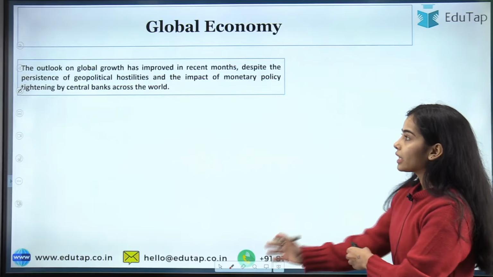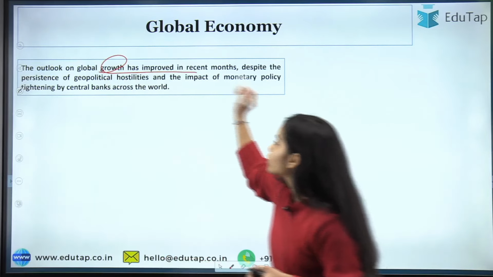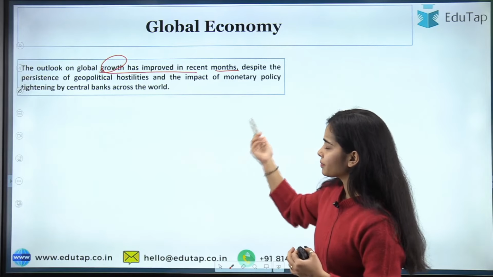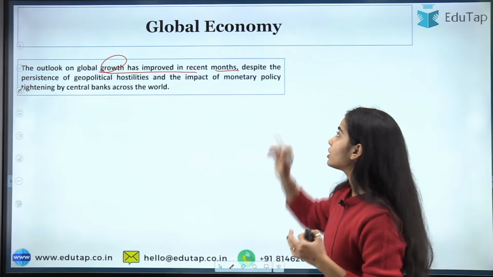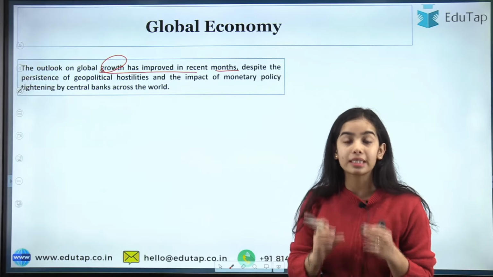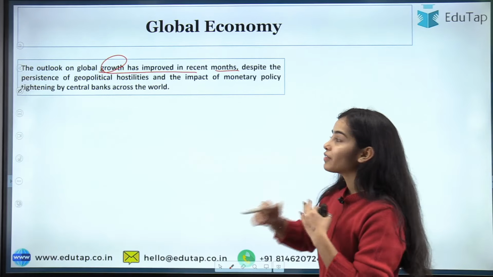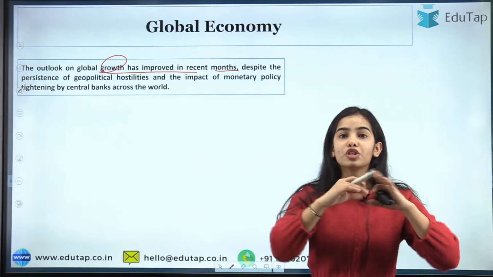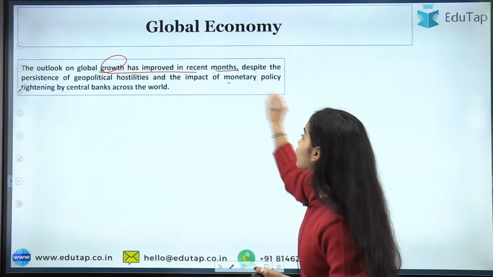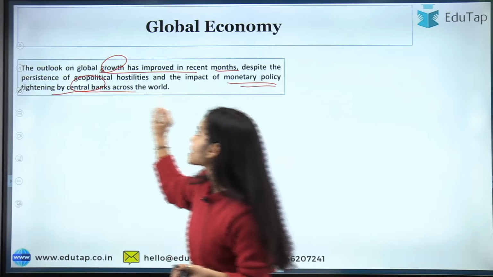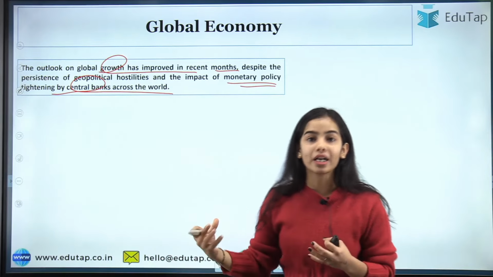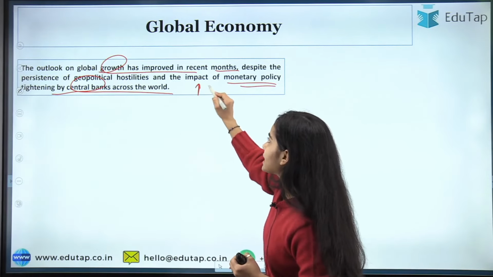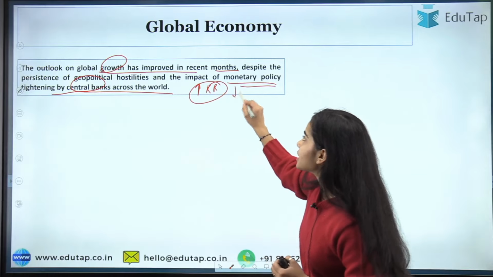So, now coming to the global economy, the outlook on global growth has improved in recent months, even though the persistence of geopolitical hostilities is happening. Even though the geopolitical tensions are there, the impact of monetary policy tightening by central banks across the world has also led to a bad effect, because due to the tightening of monetary policy, let's say the repo rate is increasing, due to which the demand decreases.